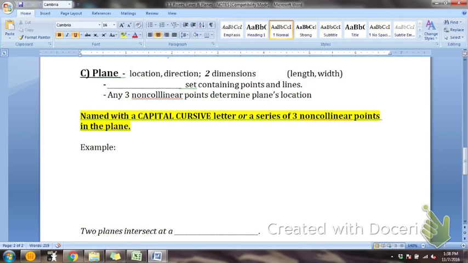Yep, on your vocab sheet. A plane. It's not on there? Okay, just put it at the bottom of the P page. Put it at the bottom of one of the P pages. That's what I need to add.